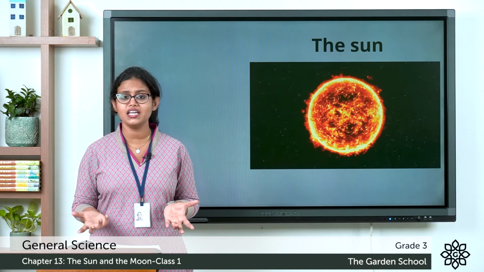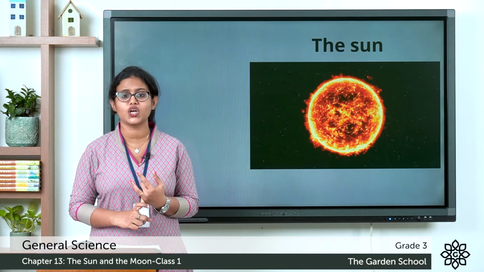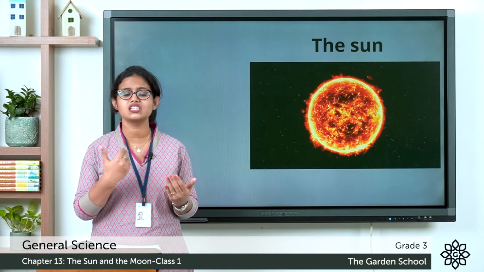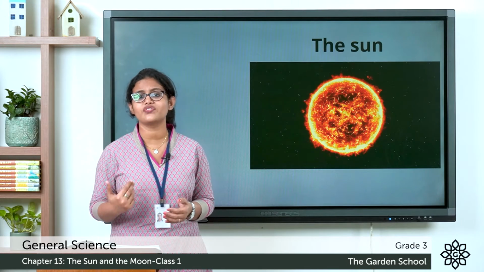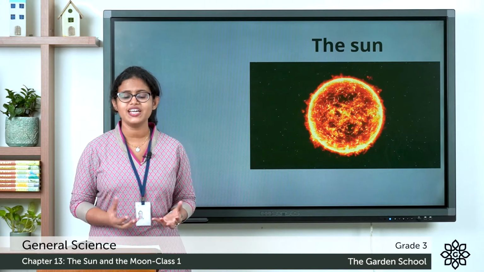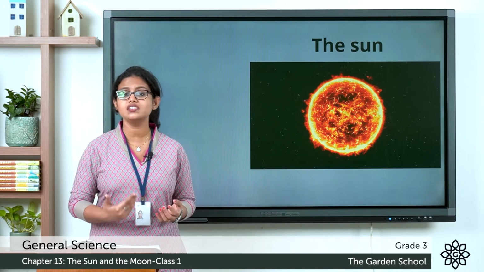So in the night sky, can we see the sun? No, we cannot see the sun. The sky is dark because that part of the earth is away from the sun. So the sun is a star. It is a ball of fire which produces light and heat.